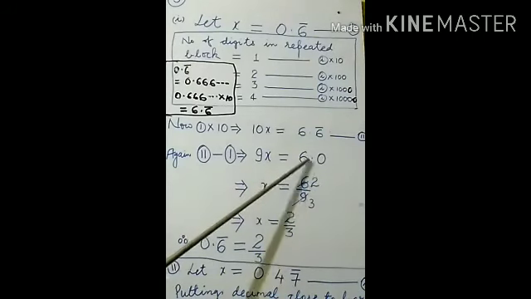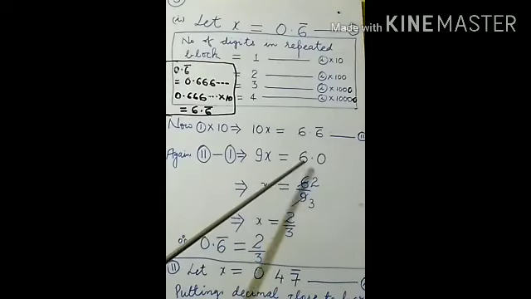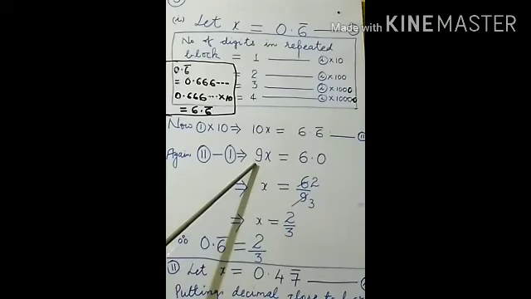Clear? After point, if 0 is there, there is no importance of that 0. So we can write this 9x equals simply 6. Now this 9 will be transposed to which side? Right hand side. Here it is in the form of multiplication.